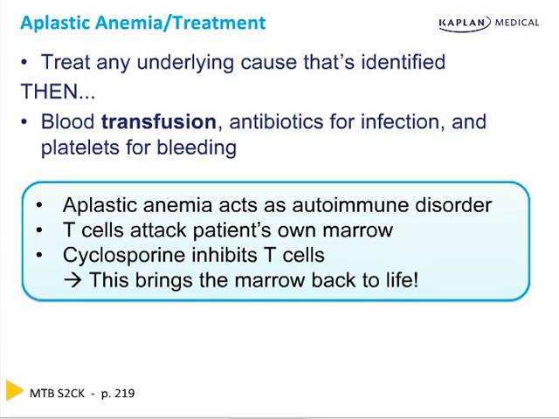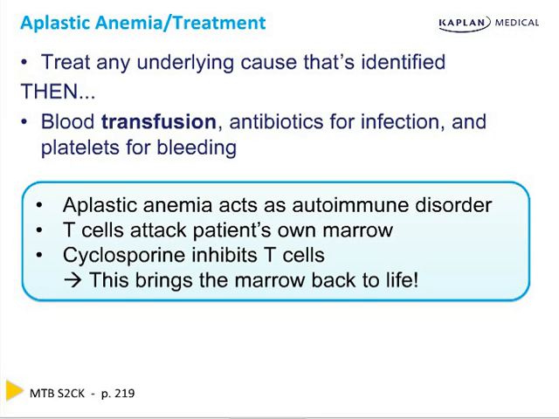Now, aplastic anemia really acts as an autoimmune disorder. For some reason, the body's own T cells turn around and reject its own bone marrow. T cells turn around and say, hey, you're not my marrow, let's get rid of you. The T cell attacks the patient's own bone marrow. Cyclosporin inhibits those T cells. That's why we can use it as treatment, to bring the patient's marrow back to life.